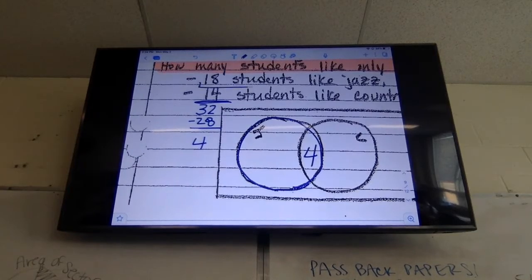So that being said, how many kids like just jazz? 18 total like jazz, but 4 of them also like country. So how many is left? 14? Wait a second. Okay, backtrack. Inside this little box should be 18. So I already have 4 of them counted for. So how many more? 14.